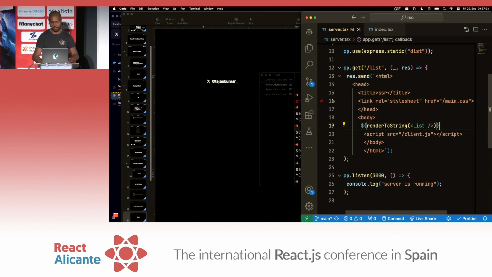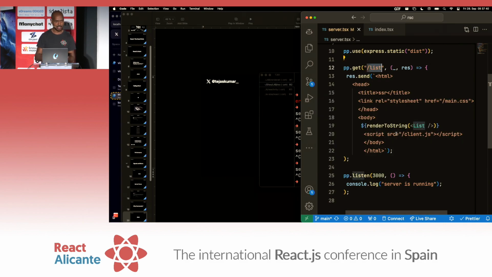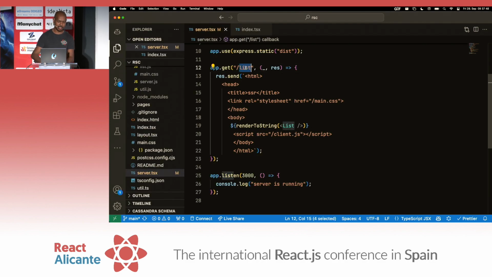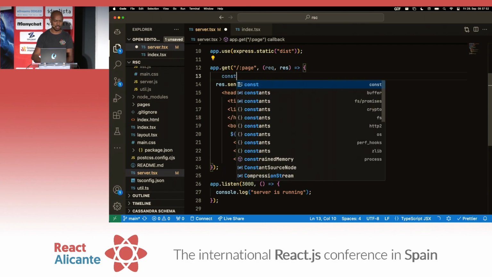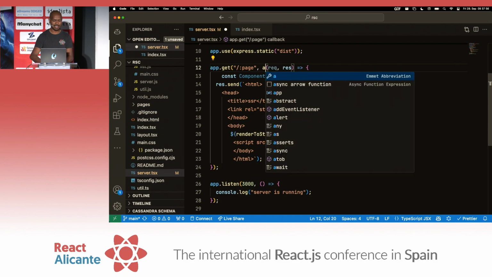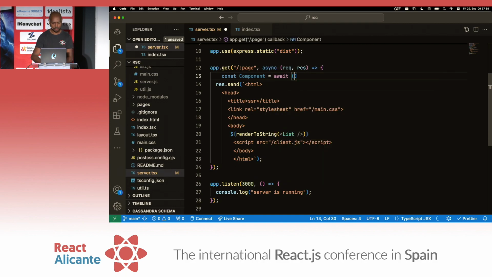So let's look at the code. This is kind of okay, but we just have one route now, list. And we also are not fetching data. So let's solve two problems at once. Let's solve the problem of file system-based routing that frameworks do for us. How we do that is instead of list, we just do a page. And we get the page from the request. So we can say const component is, we can dynamically import the module. So we await. Exactly, perfect. So we dynamically import this thing.